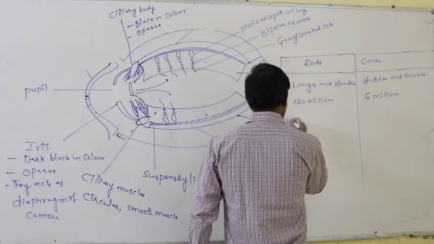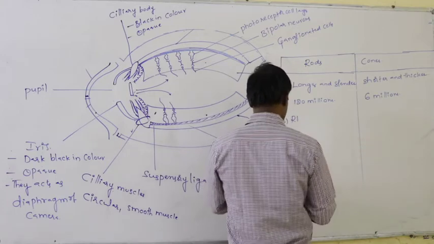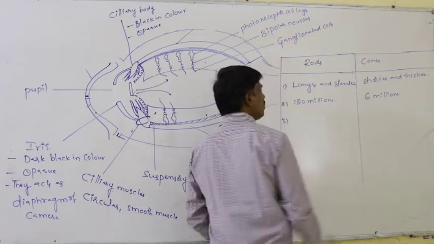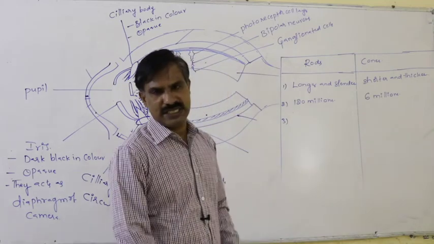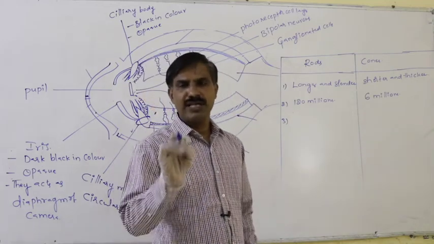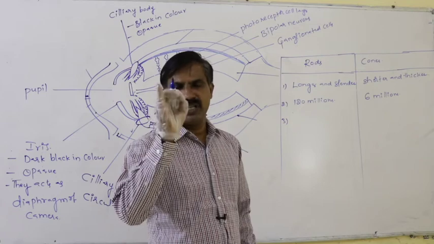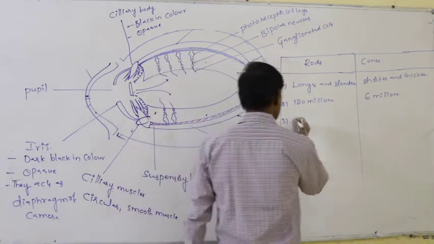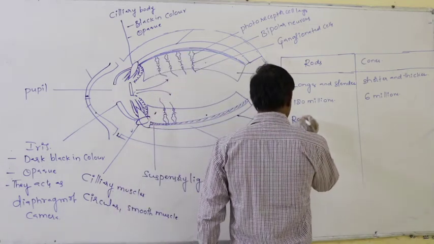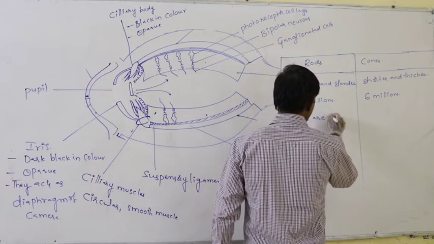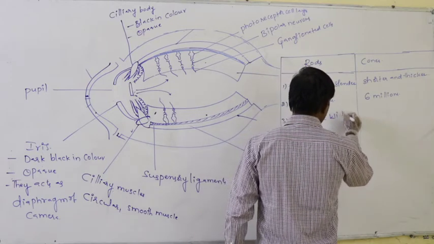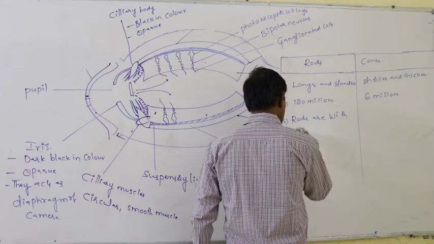Again, what kind of photoreceptor pigment is present in rods? What type of photoreceptor pigment is present in rods? Rods are with rhodopsin.